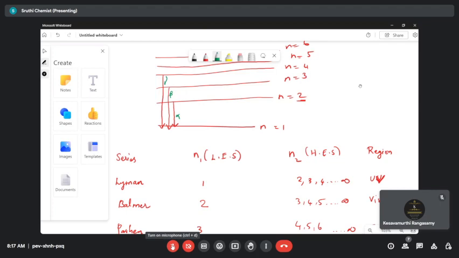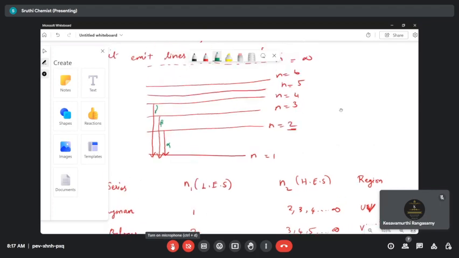Similarly, you can see the lines for all the series. For the Lyman series, it is from 2 to 1, then 3 to 1, then 4 to 1. And infinity means it is from infinity till the first level. So this is for the infinity level.